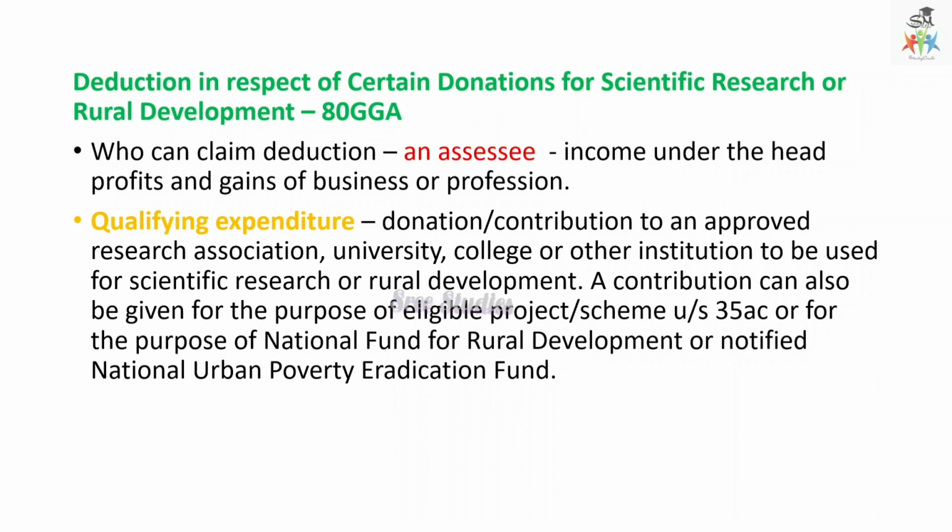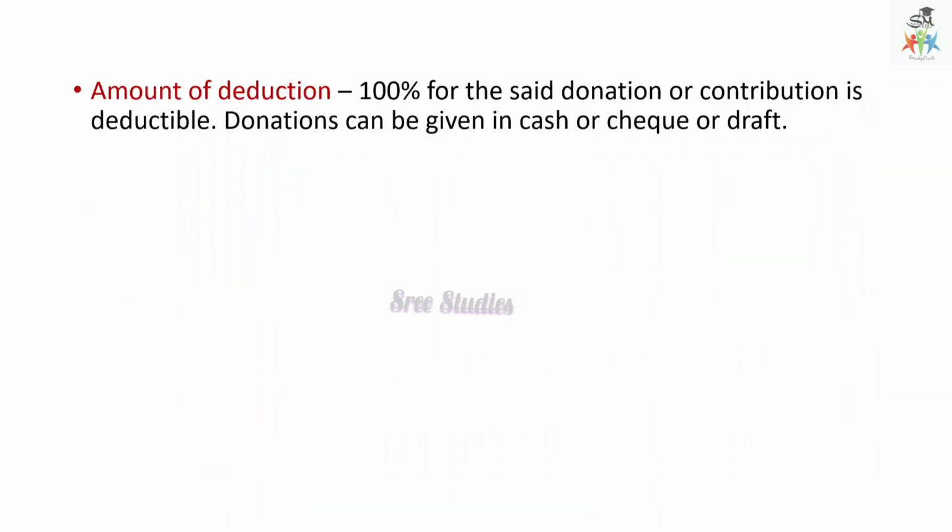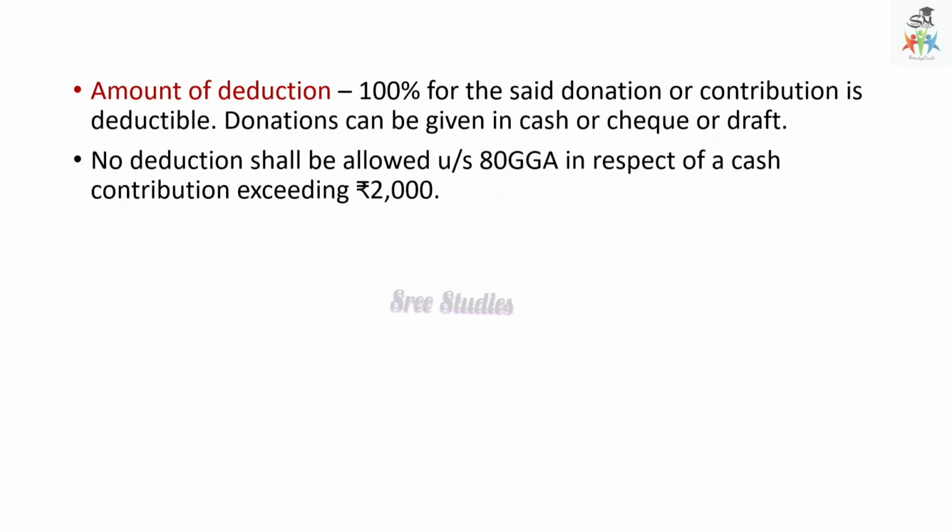Suppose they are eligible to get this, then the project should be approved under section 35AC. And the amount of deduction is 100% of the said donation or contribution. The donations can be given in cash, cheque or even draft. No deduction shall be allowed under section 80GGA in respect of contribution exceeding rupees 2,000. So it is applicable in all the sections of 80.